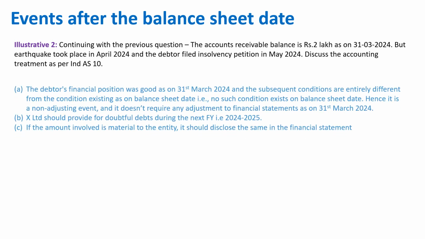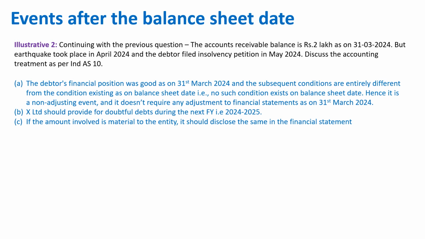So here what is happening? The earthquake is happening after 31st March 2024. That is very important to know. So the debtor's financial position was good as on 31st March 2024 and the subsequent conditions are entirely different from the conditions existing as on balance sheet date.